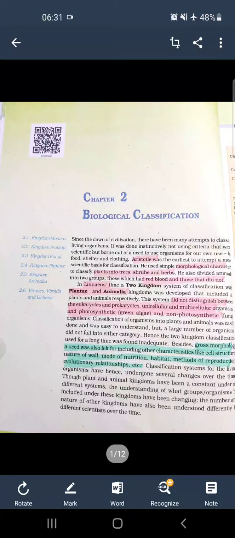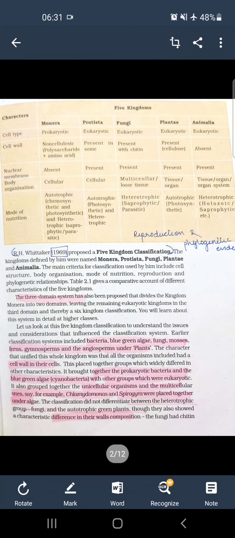After this, many different attempts were made, taking into consideration many characters like gross morphology, cell wall, mode of nutrition, habitat, etc. After this, R.H. Whittaker came up with the five kingdom system that was Monera, Protista, Fungi, Plantae, and Animalia. So the question is which characters were used by him. So it was cell wall, cell type, nuclear membrane, body organization, mode of nutrition, and reproduction of phylogenetic evidence.